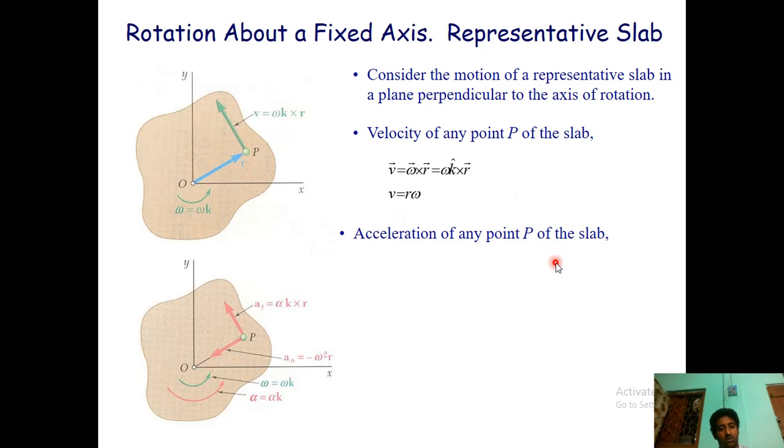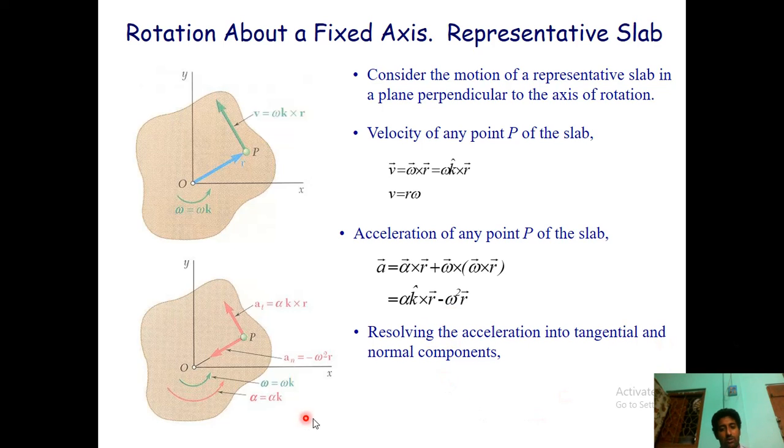So for k cross r, what is i and what is j? It is getting shifted. It's the same formulation, and we have just changed this. Alpha, we can break the alpha vector and get this one.